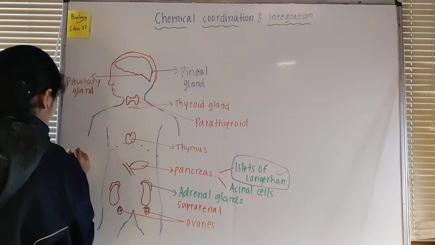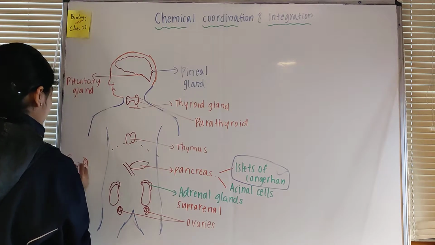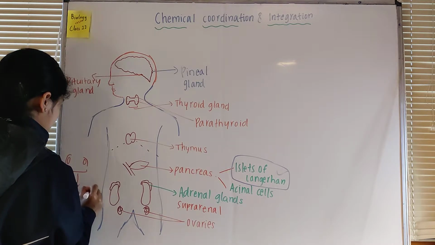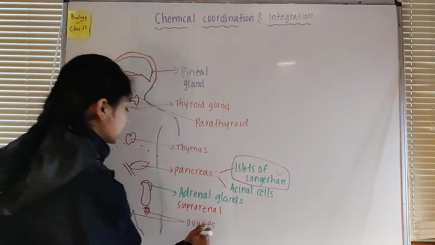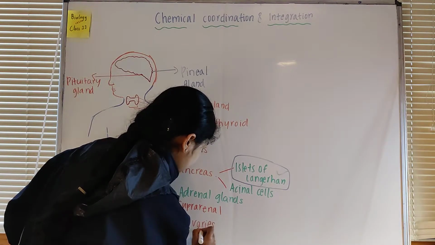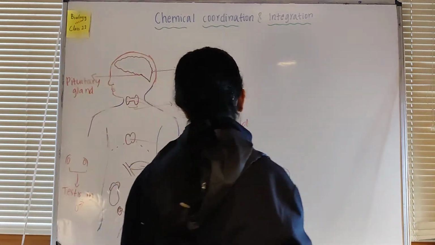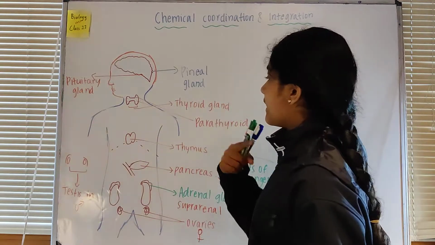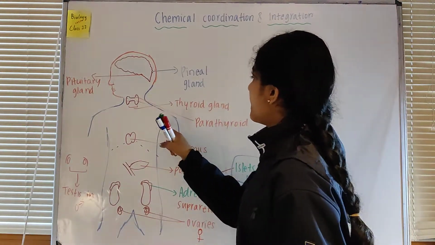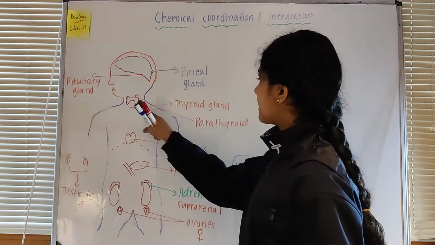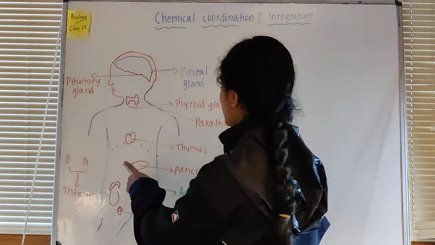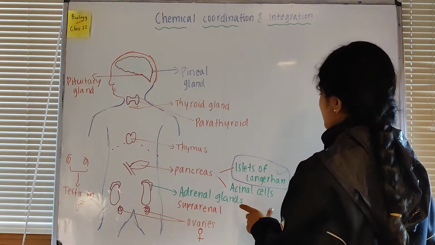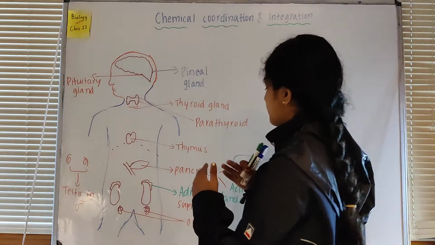These are testes in males. These are in females. So these are all the endocrine glands that we have. That is, we have the pineal gland, pituitary gland, the thyroid gland near the neck region, and inside the thyroid gland itself we have the parathyroid glands. And then we have the thymus, and the pancreas, with islets of Langerhans and acinar cells, but islets of Langerhans is the endocrine part of the pancreas.